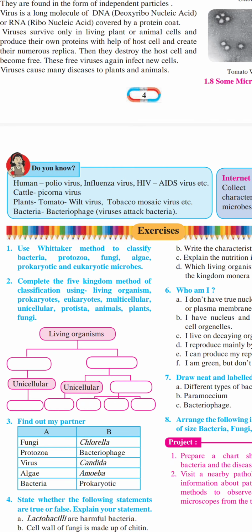In cattle there is picornavirus, because of which the cattle get affected and are not in proper condition. In plants there is tomato wilt virus, and tomato mosaic virus, etc. Then bacteriophages, viruses that directly attack bacteria.